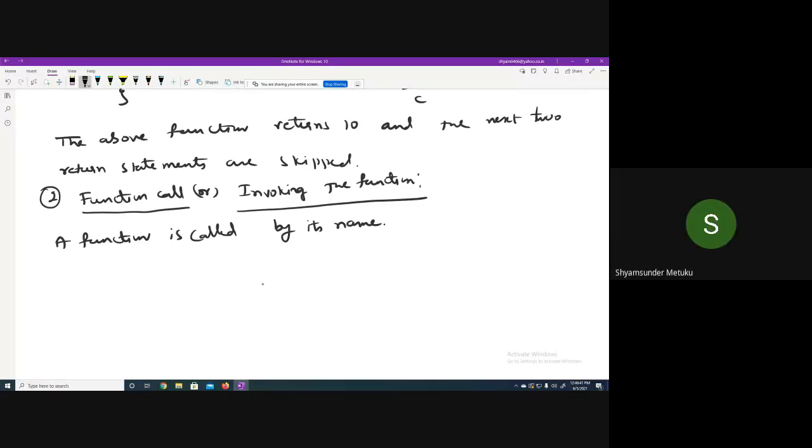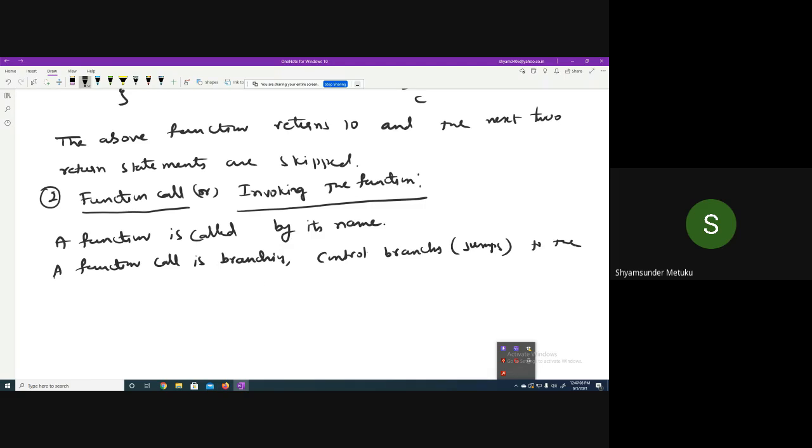So a function is called by its name. In a function call, generally a branching takes place. You must remember that a function call is branching. The meaning of branching is the control branches or jumps to the called function. In our case, it was max, and it executes it.